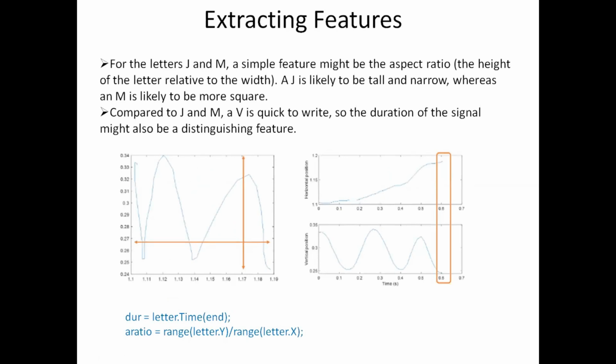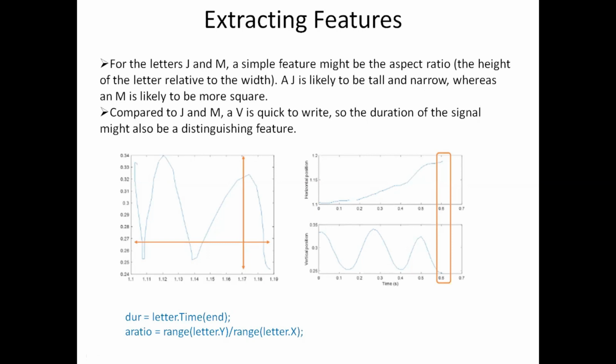Now as I told you already, whatever is the raw data that is available to us may not be directly useful for us in doing the classification. We need to find some special features in the data that will help us to do the classification. In this case, we have got 3 letters: J, M and V. If you look at the letter J and the letter M, you can clearly find the difference in the aspect ratio of the letter, meaning the height of the letter to the width of the letter.